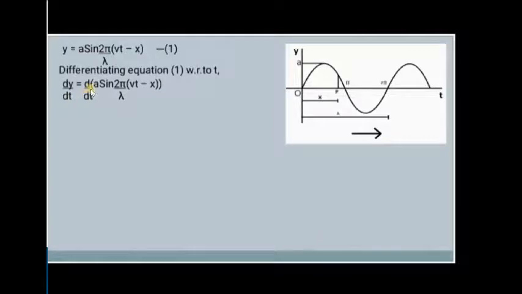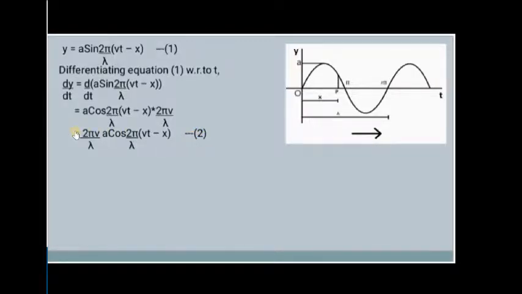That is d by dt of a into sine of 2 pi by lambda times (vt minus x). The differential of sine is cos, and we also have to write this factor. So the final answer will be 2 pi v by lambda, a into cos of 2 pi by lambda into (vt minus x). This is taken as equation number 2.